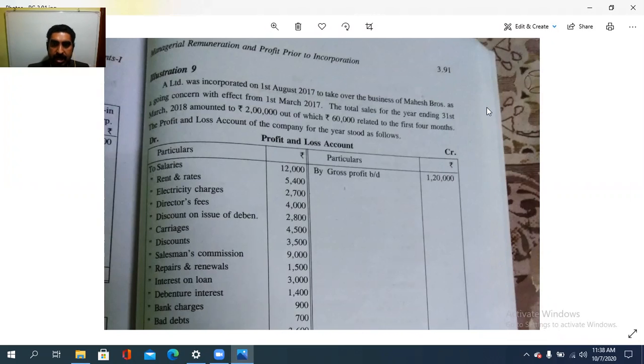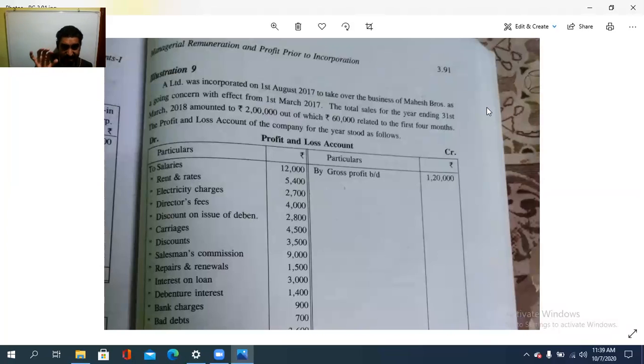The total sales for the year ending 31st March 2018 amounted to 2 lakh, out of which 60,000 related to the first 4 months. 2 lakh is the total sales, of which 60,000 is for the first 4 months. So what is the balance? The remaining months, 8 months, 8 plus 4 is 12. So for 8 months, how much? 1,40,000 is sales. So 60,000 to 1,40,000 is the sales ratio, and 4:8 is the time ratio.